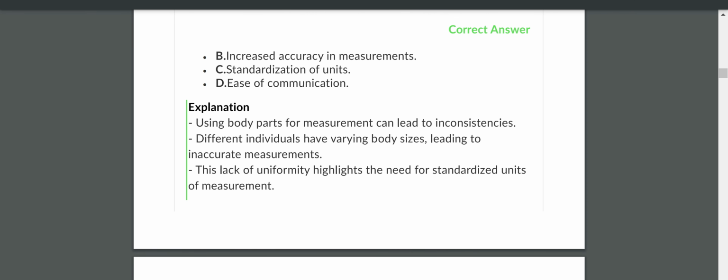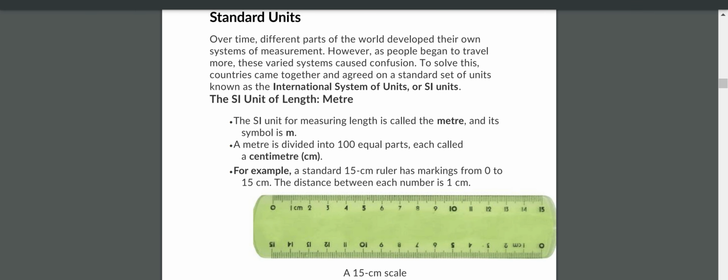Using body parts for measurements can lead to inconsistency. Different individuals have varying body sizes, leading to inaccurate measurements. This lack of uniformity highlights the need for standardization of units of measurement. Is it clear, everyone? Okay. Yes, sir. Standard units. Okay, here we have standard units.